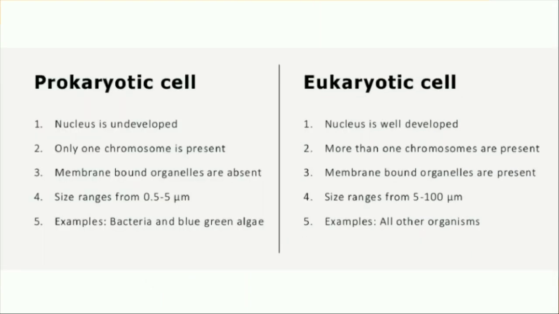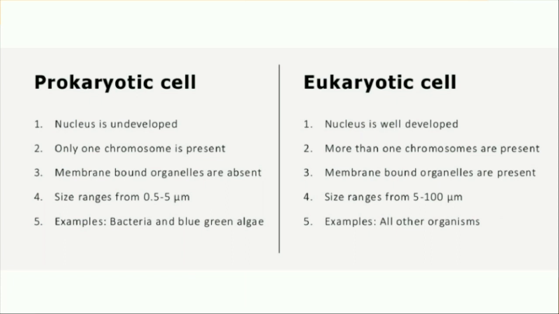Then let's see the difference between prokaryotic cell and eukaryotic cell. Nucleus is undeveloped in prokaryotic cell, and nucleus is well developed in eukaryotic cell. Only one chromosome is present in prokaryotic cell, in the form of chromatin only. And in eukaryotic cell, there is more than one chromosome, as we saw that chromatin fibers are converted into chromosomes.